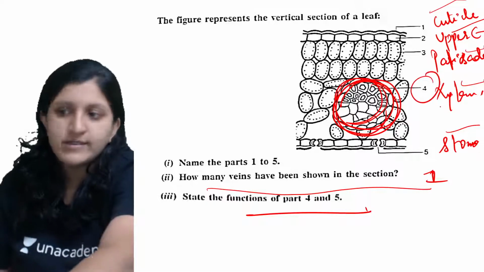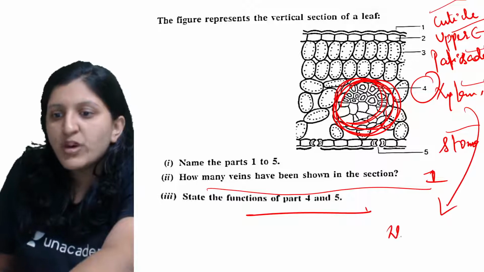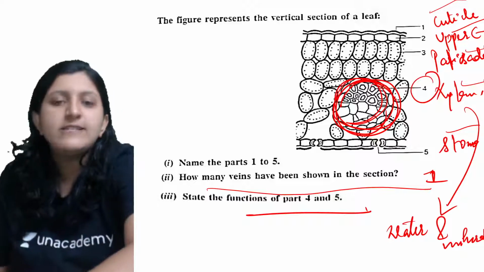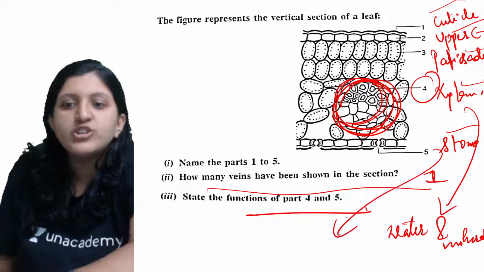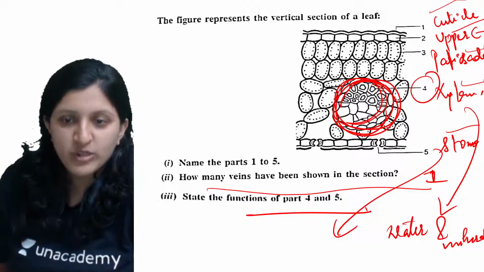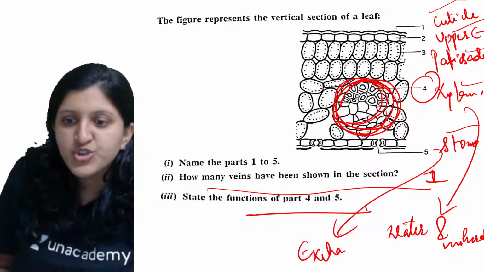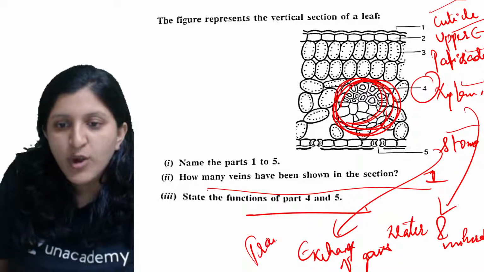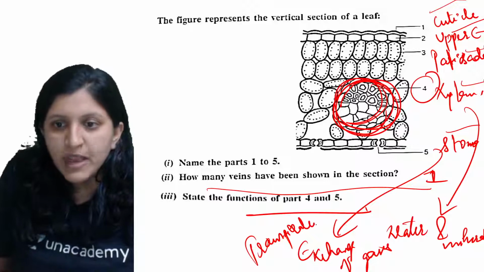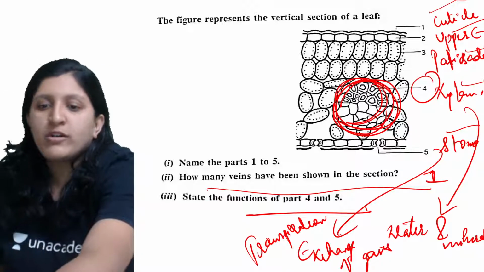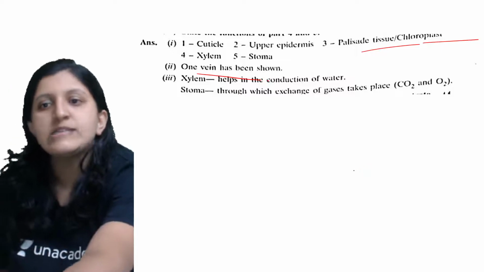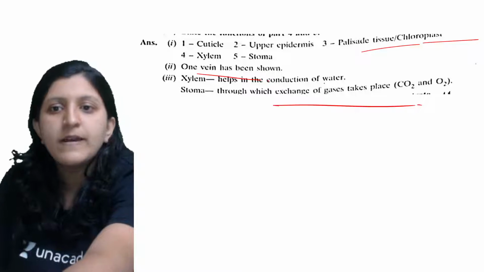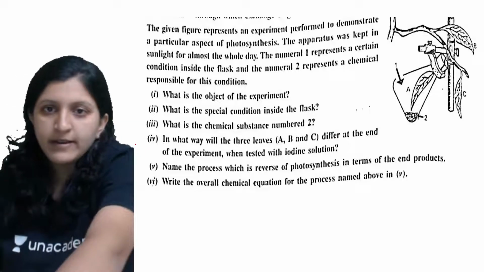So what does the 4 do? That is transport of water and minerals, done by the 4. And what exactly does the 5 do? So 5 does the function of the stoma. Stoma, what is it there for? It is there for the exchange of gases and for the transpiration process. Basically, without the stoma, the exchange of gases for photosynthesis or for respiration itself cannot occur, and it helps in the conduction of water and the minerals.